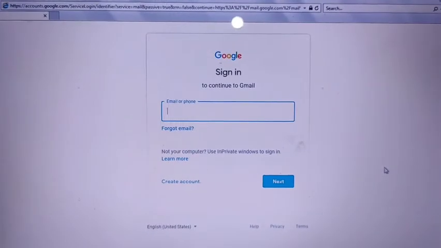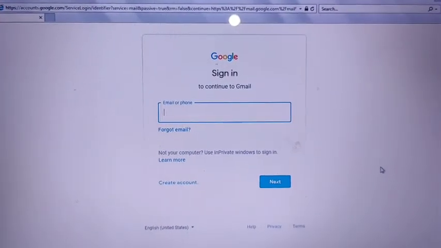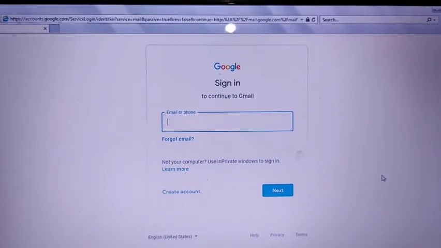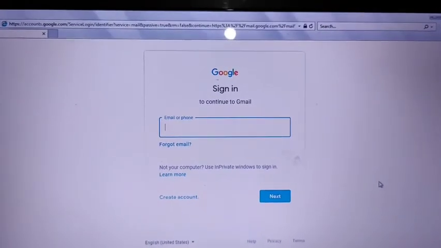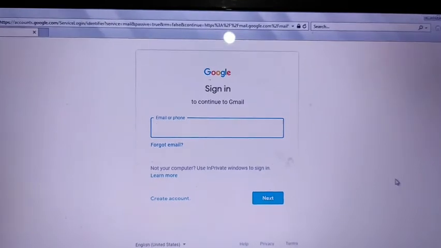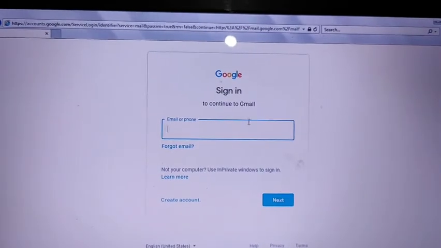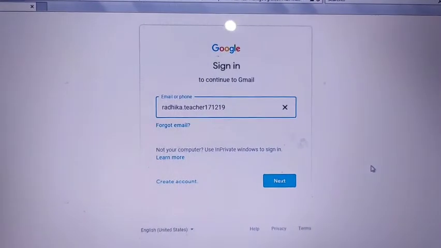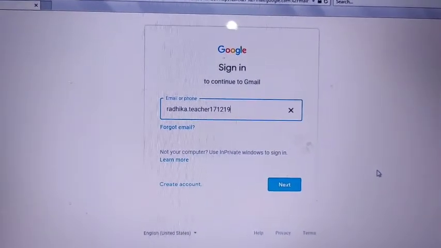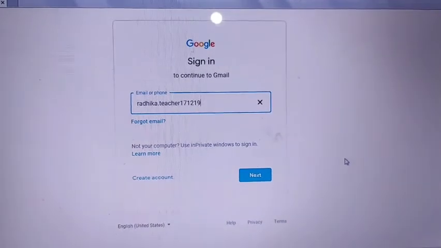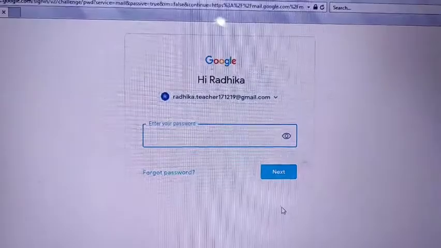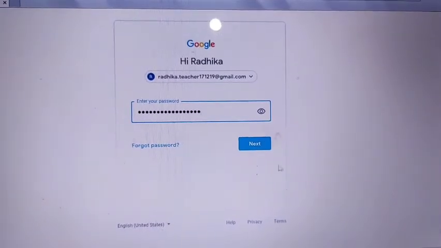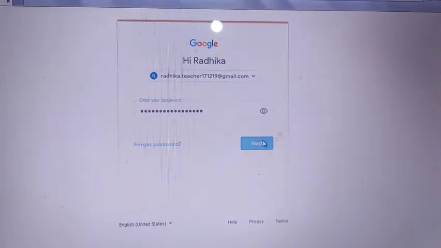After that, enter the web address www.gmail.com, and then you will click on sign in, and after that you will write down the email address in this option. As it is, I just write down here radhika.teacher171219. After that, click on the next button. Here you will write down your password. After typing the password, click on the next button.